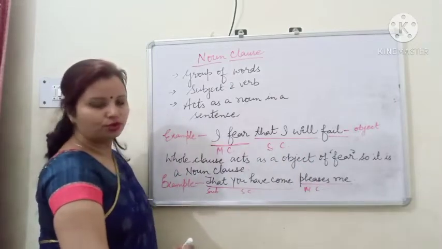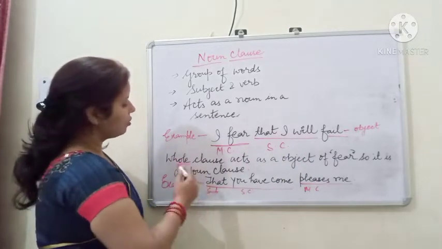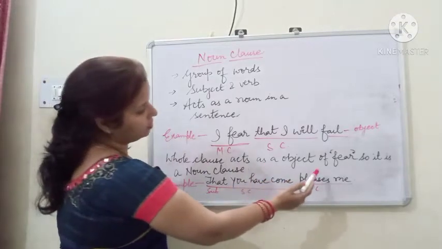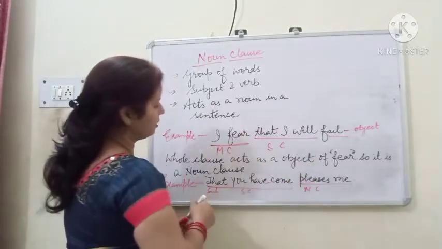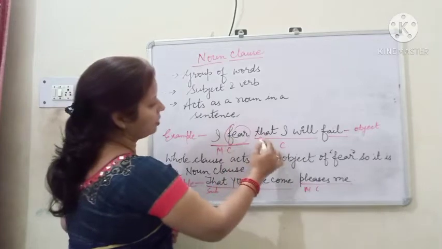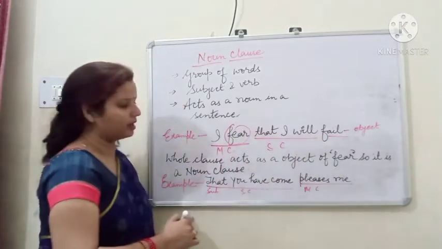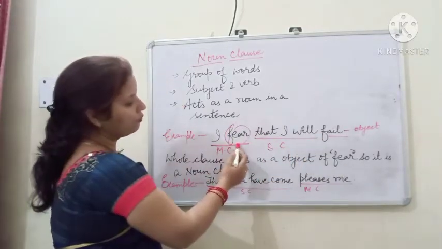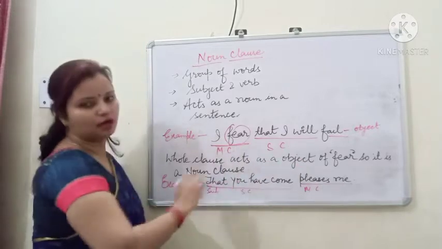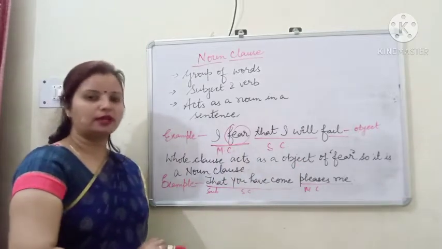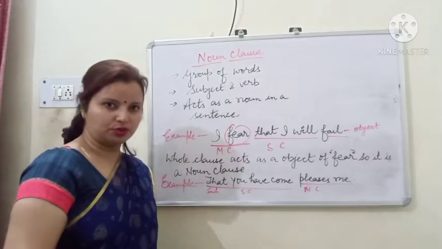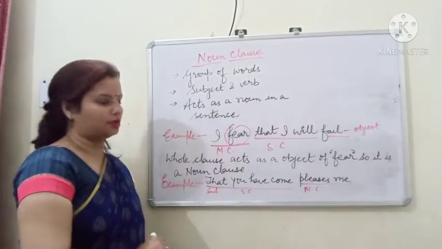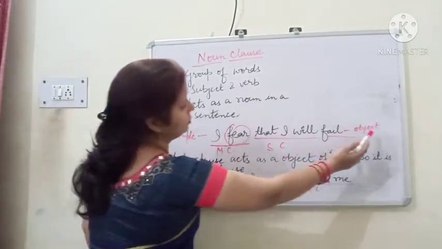So how do you know that it is a noun clause? The whole clause acts as an object of the word fear. So it is a noun clause. We know that a noun acts as a subject or as an object. So here it is working as an object.